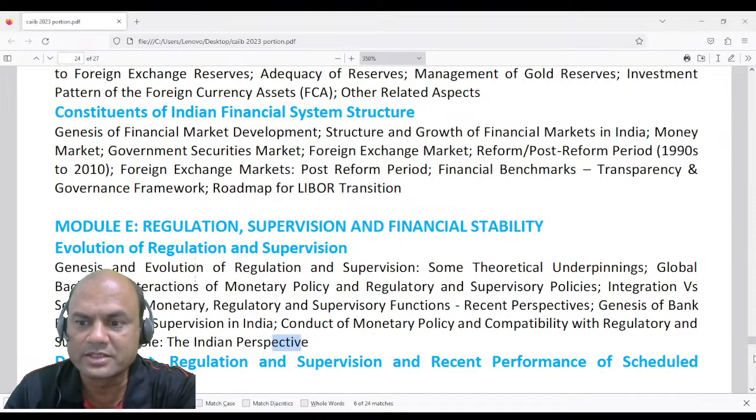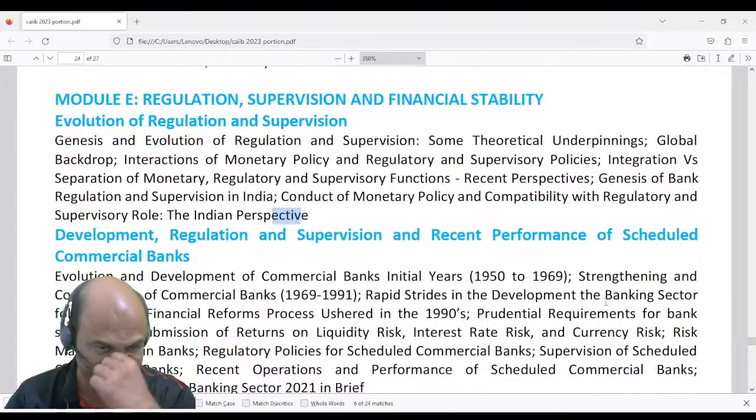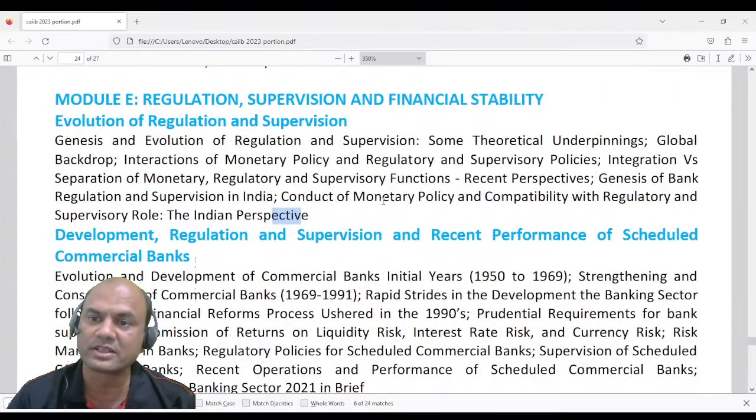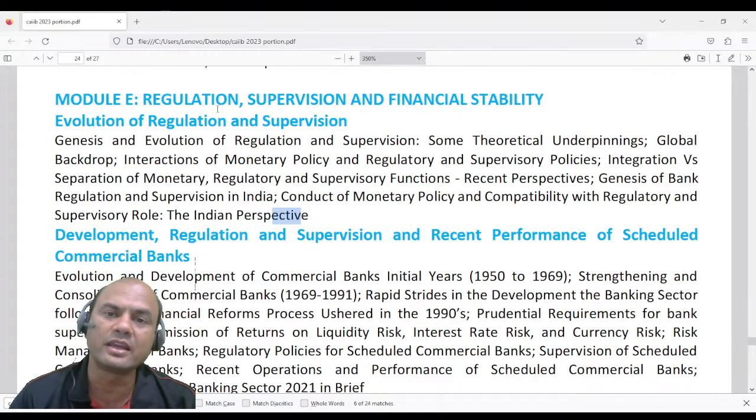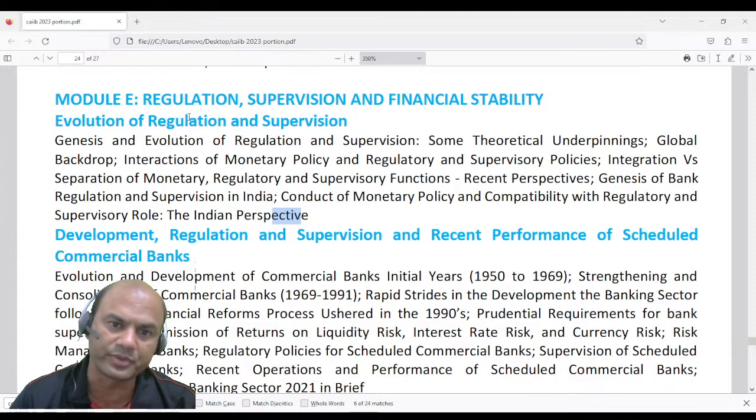Okay, let's start. Up till now we have discussed modules A, B, C, D. Four modules we have discussed. So today we'll be discussing E, and next Thursday we'll be discussing F, and then we'll be starting with the portion again. So, regulation, supervision and financial stability.